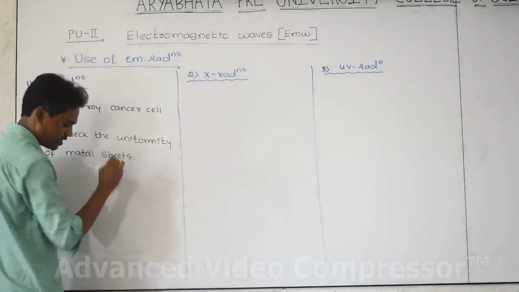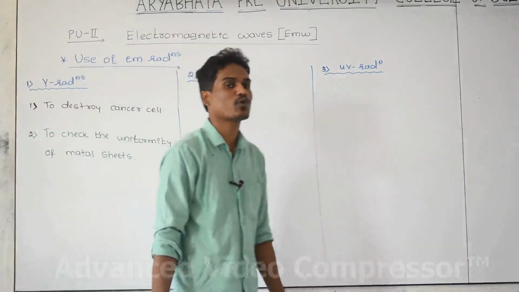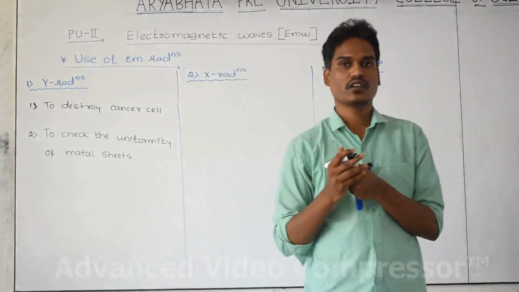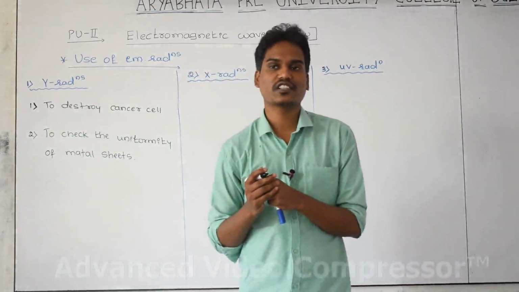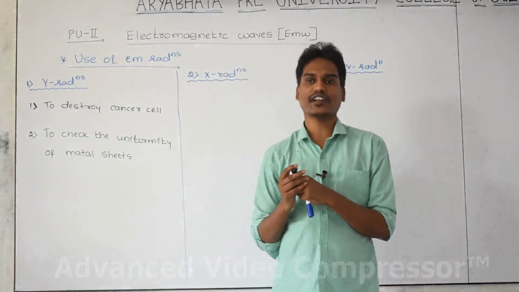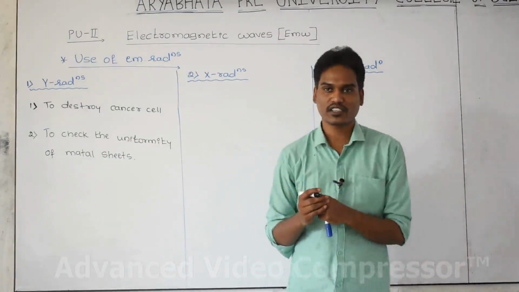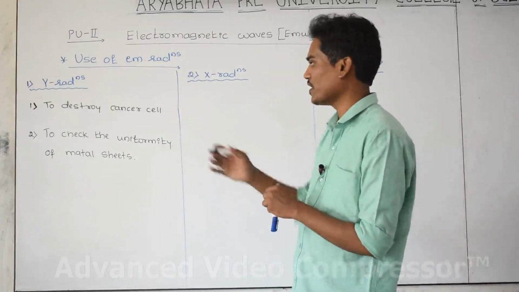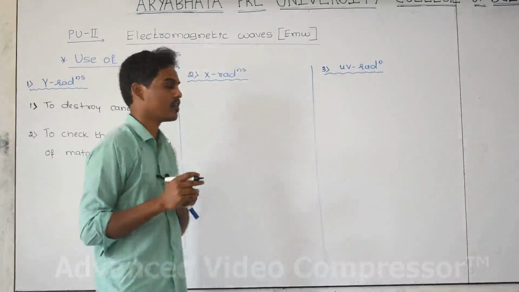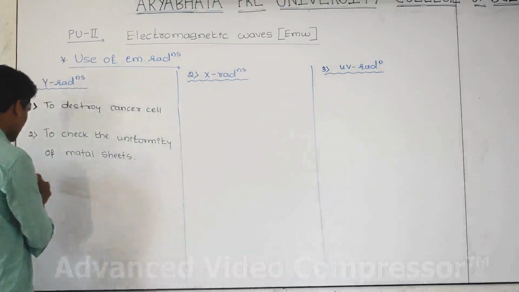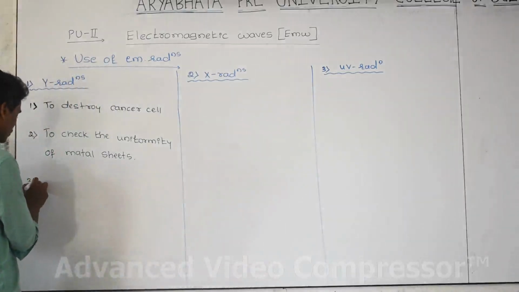Whenever we are producing metal sheets in industry, the thickness of the metal sheet at each and every point should be the same. To check the thickness of the metal sheets, we use gamma radiation, and this is also one of the uses.